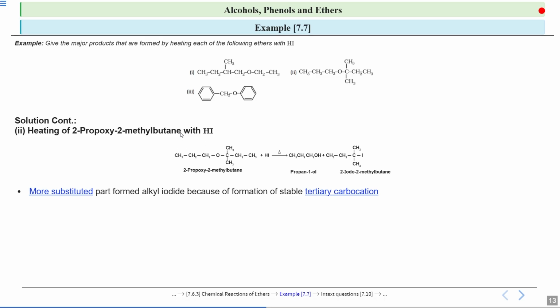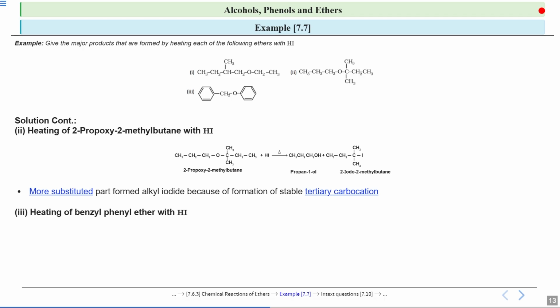And the other part, that is this propanol part, will become the alcohol. So this will be propan-1-ol, because 1, 2, 3, there are 3 carbon atoms. So the root word is propane, and if we are taking an alcohol, then this will be OL. Okay, so this will form propanol and you will get 2-iodo-2-methylbutane. And which pathway is it following? Obviously the SN1 pathway, because there is formation of a stable carbocation.